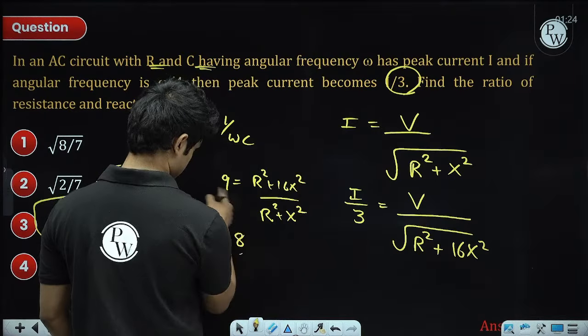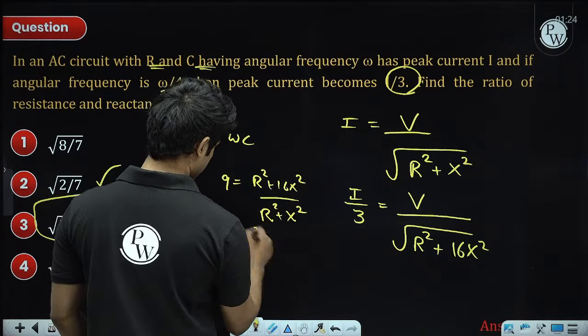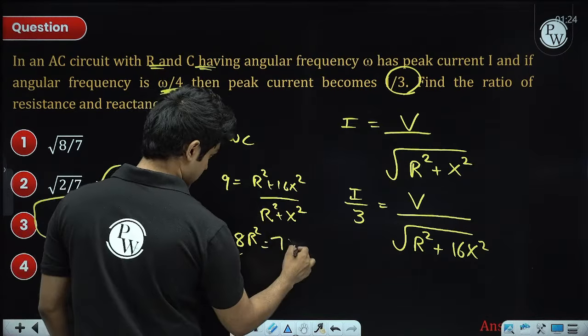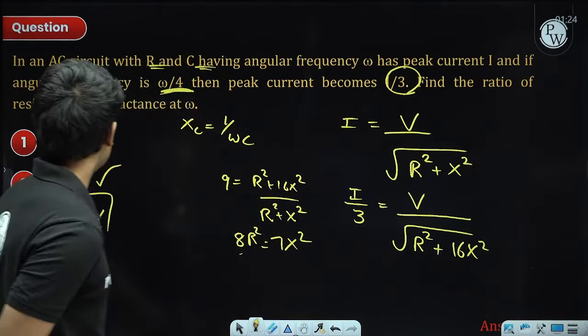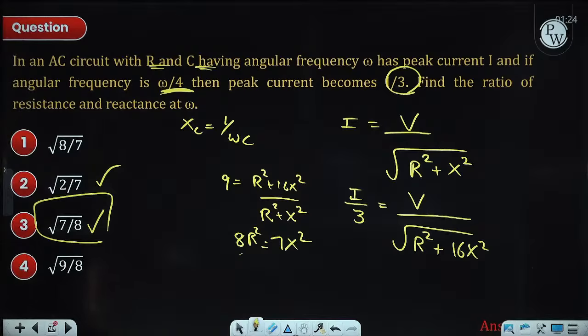So 8R square equals 7x square. What we need is resistance to reactance, R by X, which is root of 7 by 8. So it will be the third option.